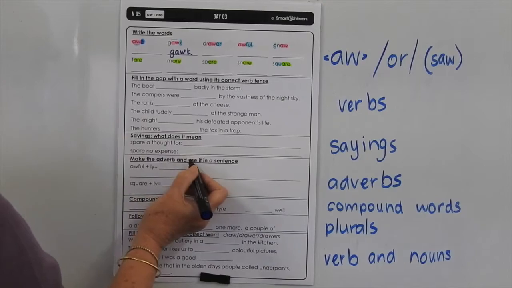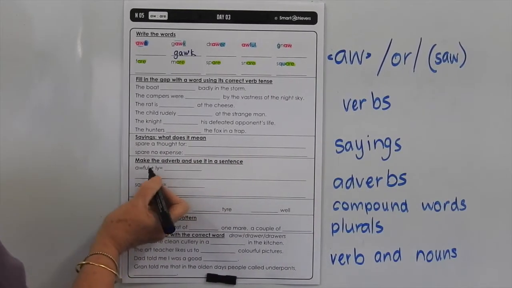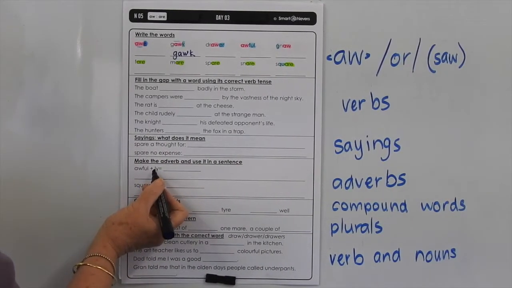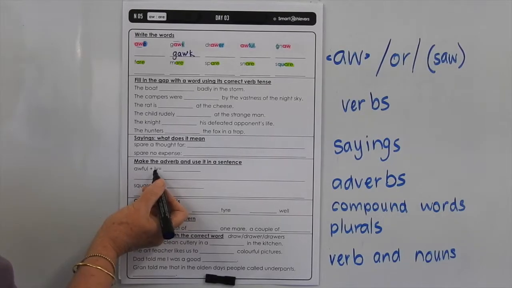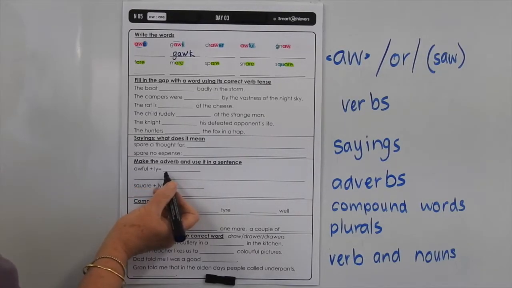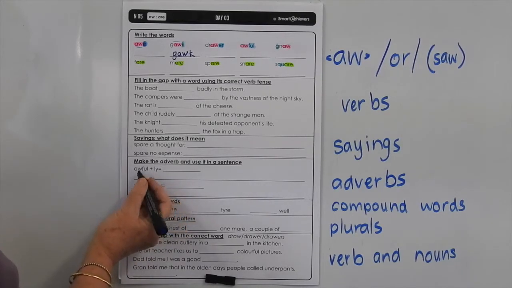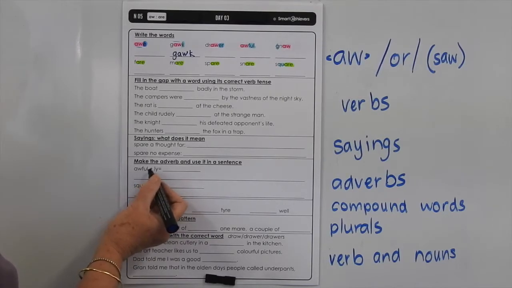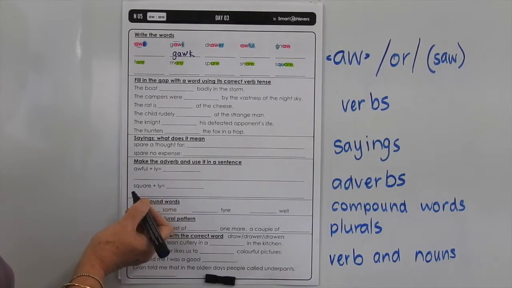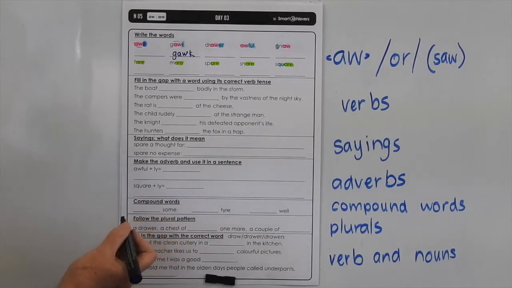Make the adverb and use it in a sentence. So we've discussed this quite a bit, that quite often, not all the time, but quite often we can add ly to a base word to form an adverb. So we'd have awfully, squarely. Don't forget, if you're breaking awful up into parts, you're going to see that you're going to have double L there because you've got the full as the suffix and then the ly forming the adverb. So definitely got a double L there. Squarely would be another one.